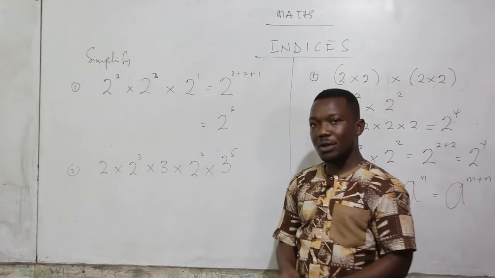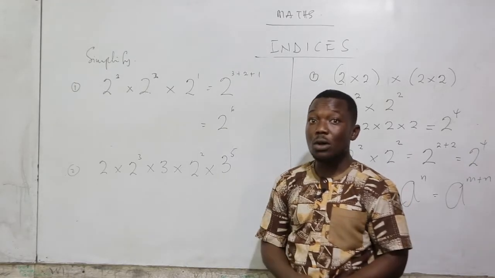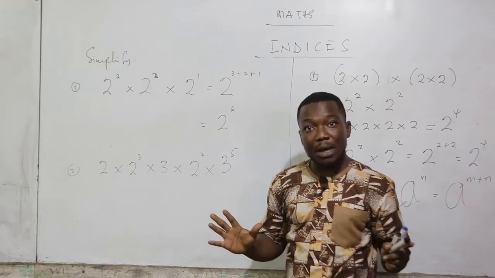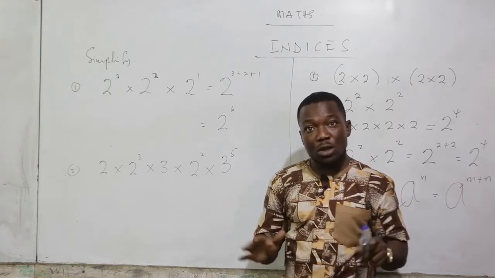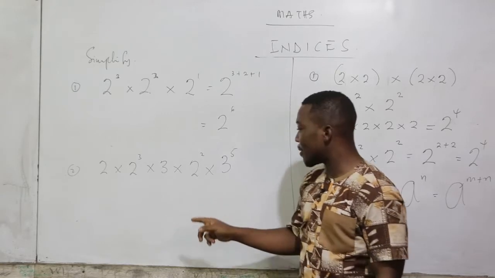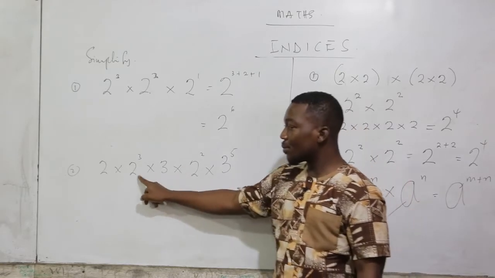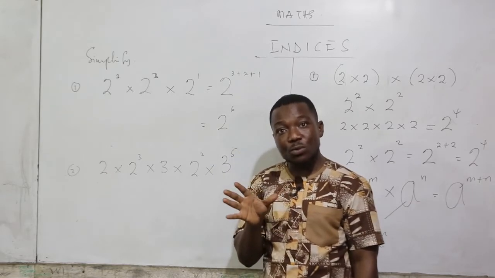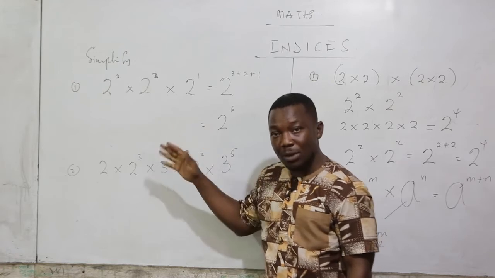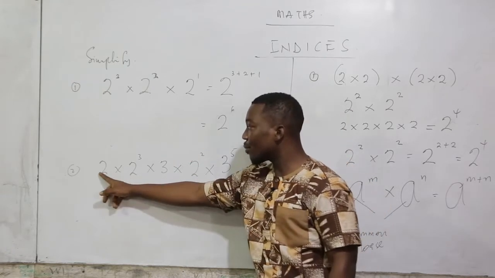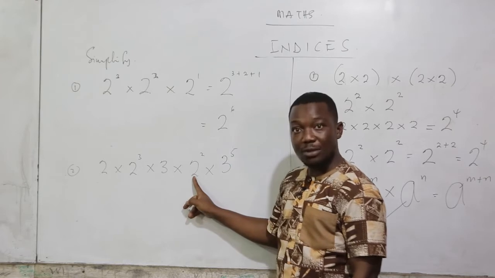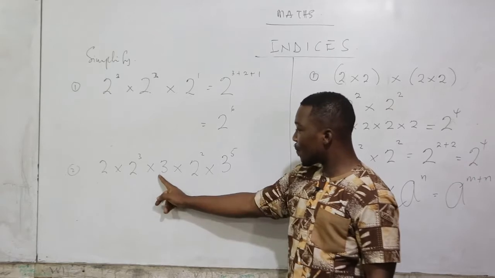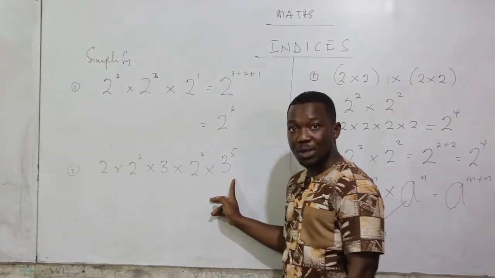All right, so math, we really have to go for problems that we can solve. The concept still remains the same. Remember, first, make sure you can see the product sign clearly. Then look for numbers with the same bases, not the powers. These are 2 with the same bases. You can decide to group them so that you can see them clearly. And the 3s are also 2 with different powers.